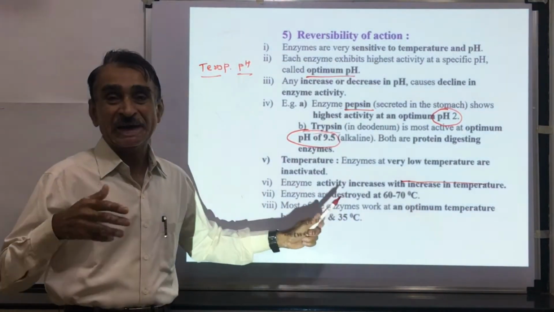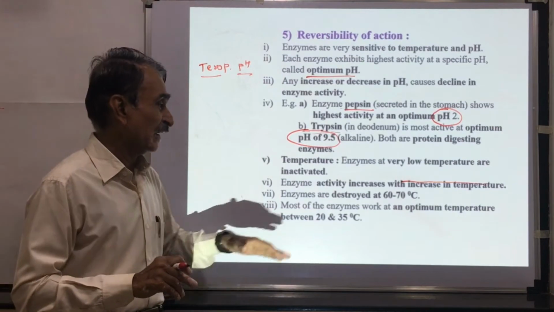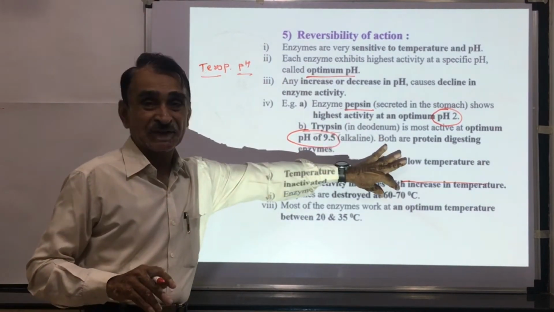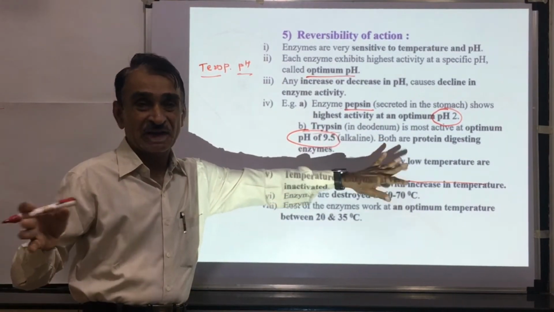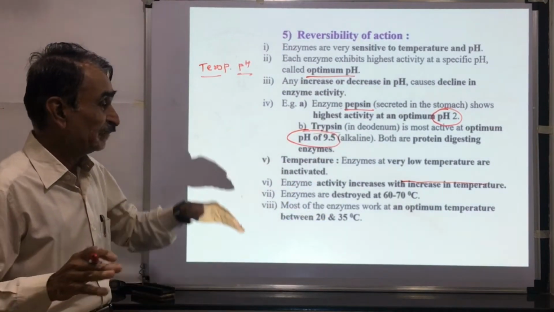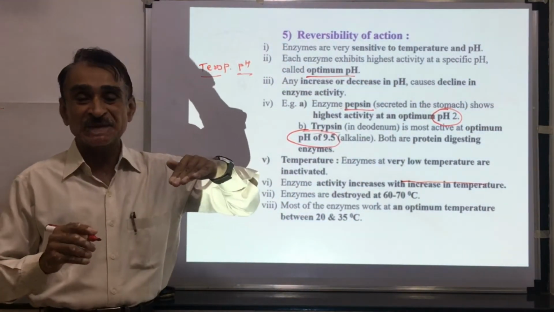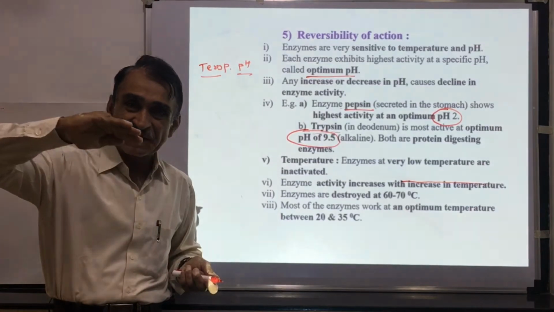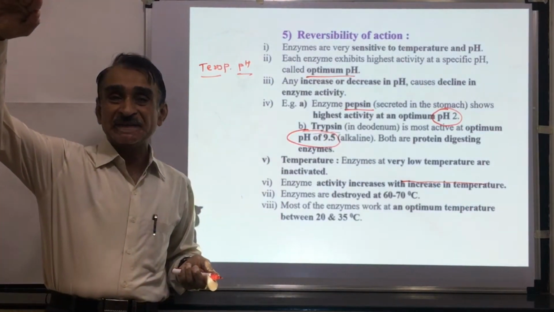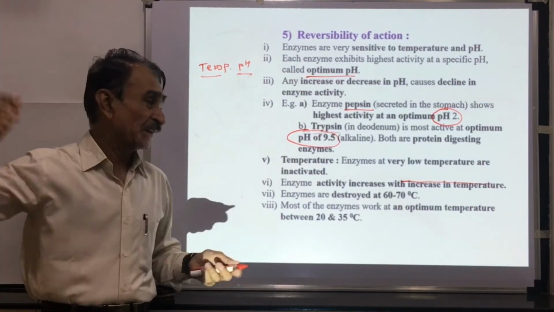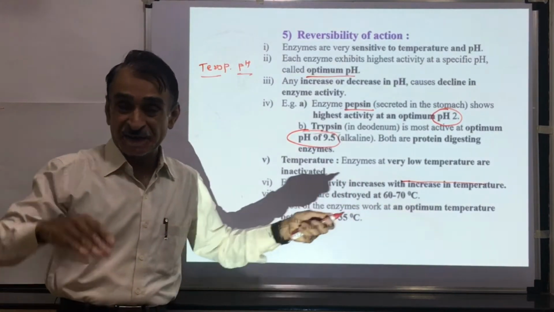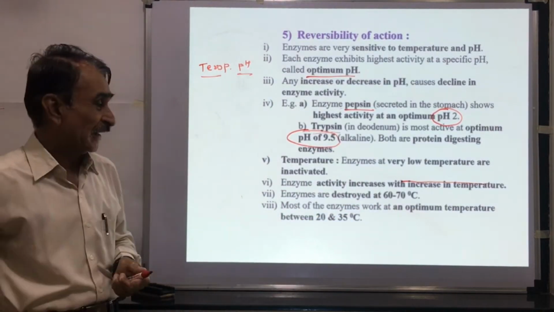Enzymes are destroyed above 60 to 70 degrees centigrade. At this temperature, enzymes are denatured and inactivated. But at very high temperature, these enzymes are destroyed and activity decreases again.